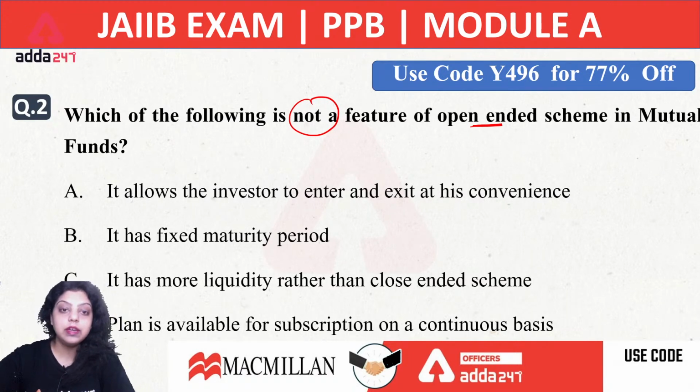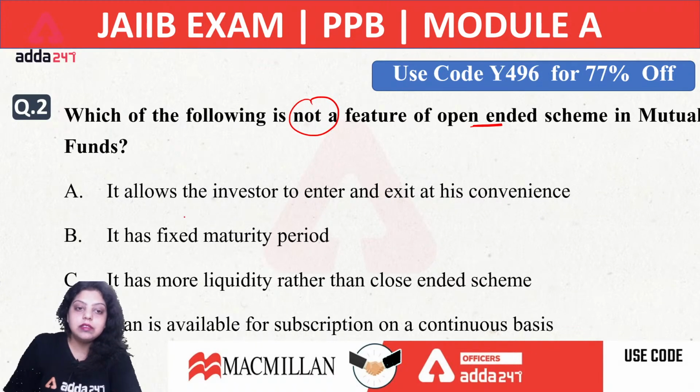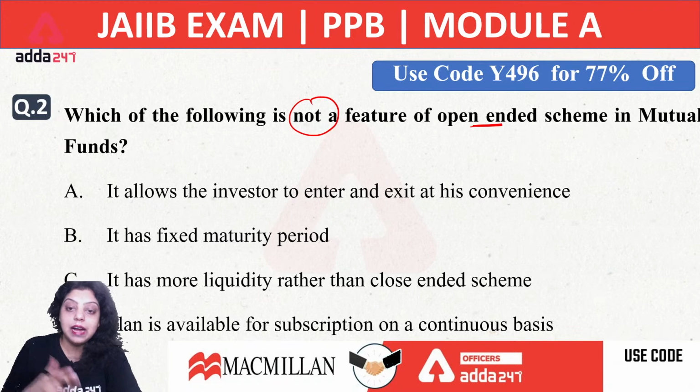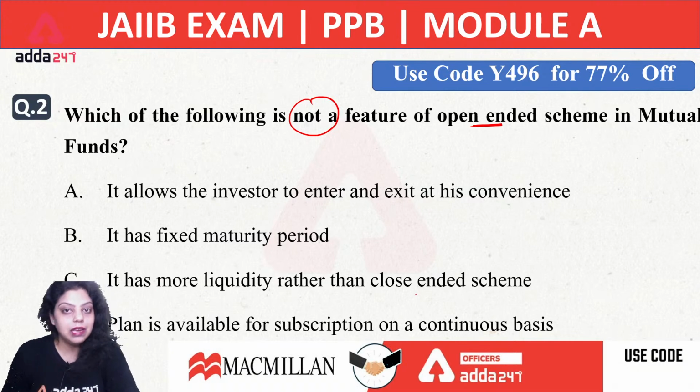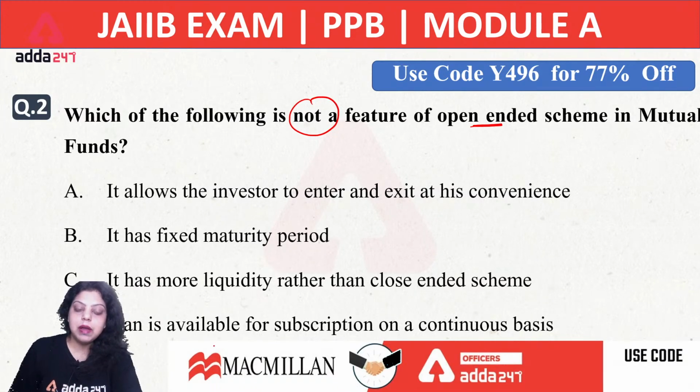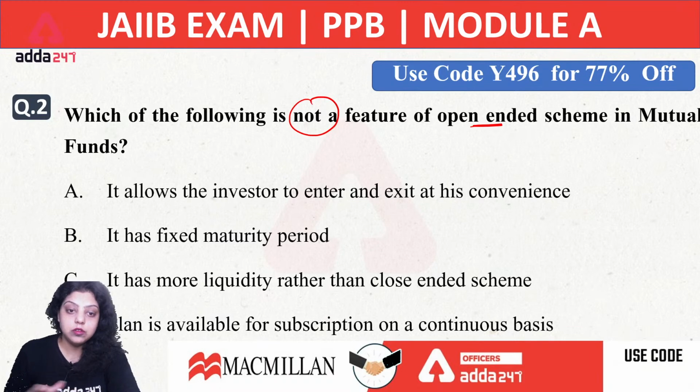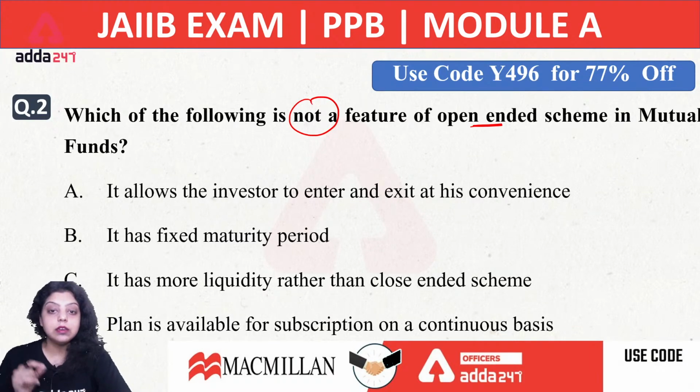So which of the following is not a feature of open-ended mutual fund? First, it allows the investor to enter and exit at his convenience. Second, it has a fixed maturity period. Third, it has more liquidity than the close-ended scheme. Fourth, the plan is available for subscription on a continuous basis. So which of the following is not a feature of open-ended mutual fund?